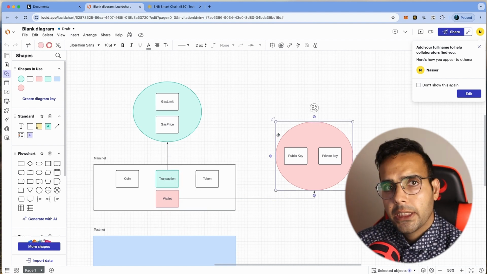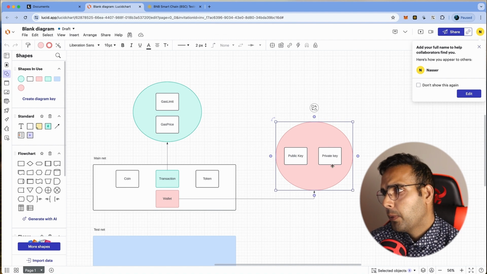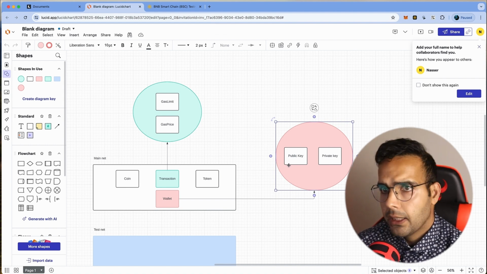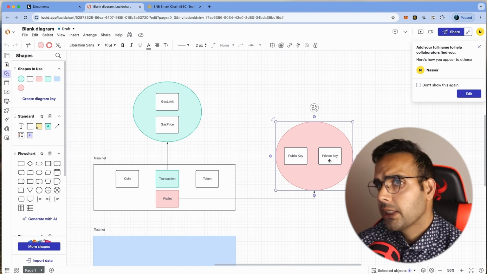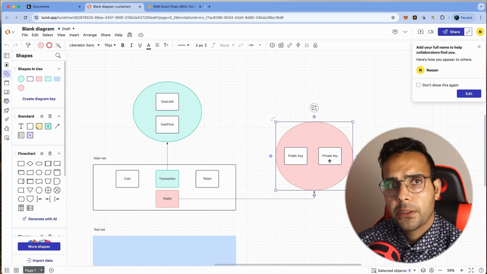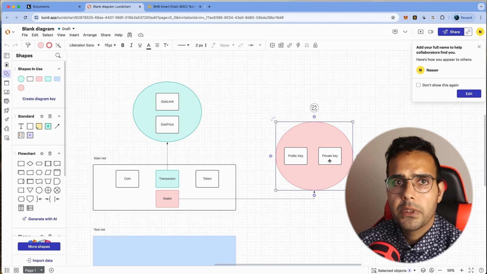At the end, we have wallet. Wallet, as you see, consists of two parts, public key and private key. It also has a wallet ID, but we don't talk about that now because it's not a hard concept. But let's talk about private key. Each wallet has a private key that you shouldn't share with anyone. Now, in our application, when we create it, we just save it in our database, and we don't share it with anyone, and we retrieve it only when we need to send any transaction. So anyone who has the private key is considered the owner of that wallet.